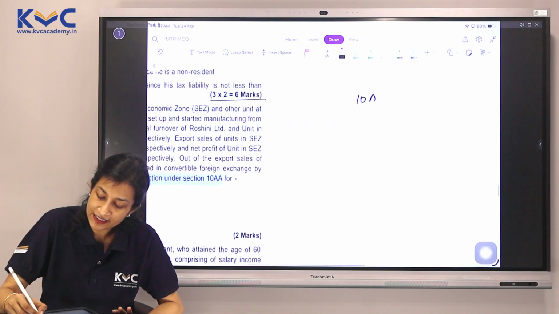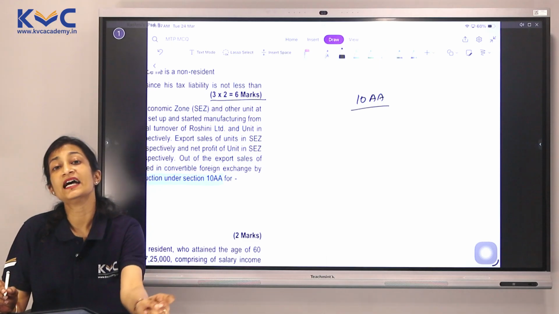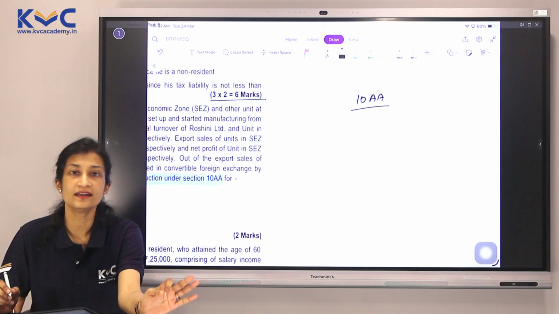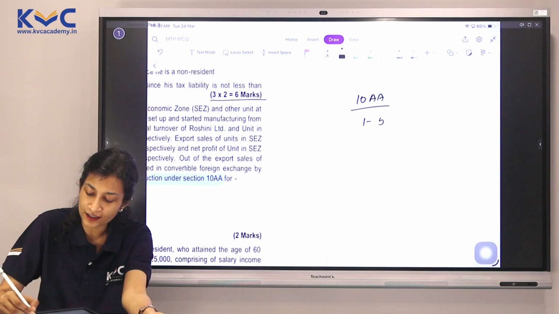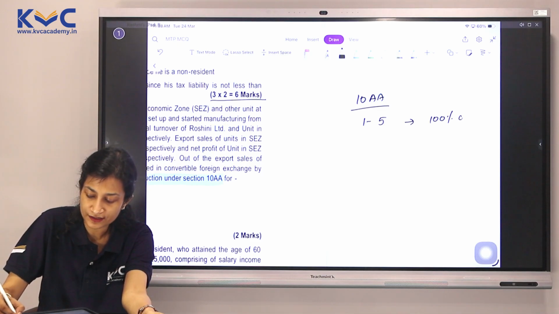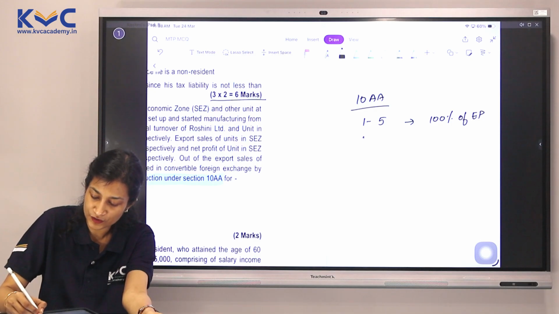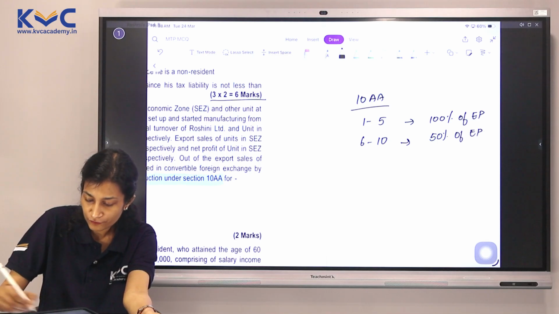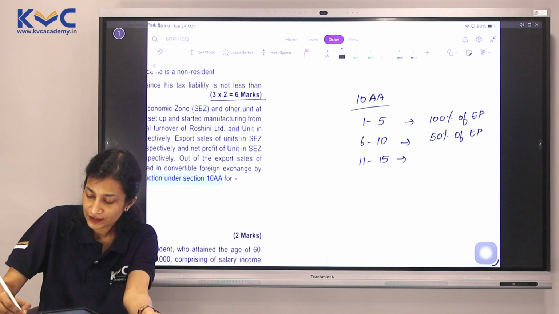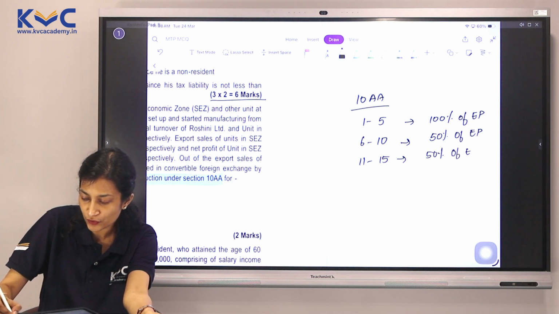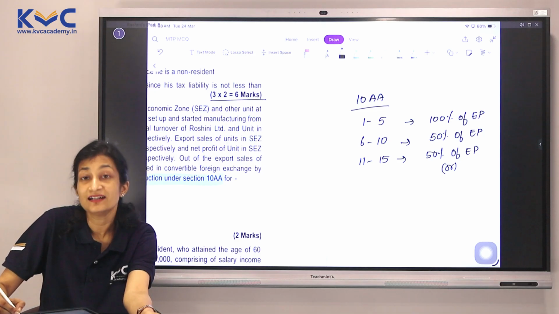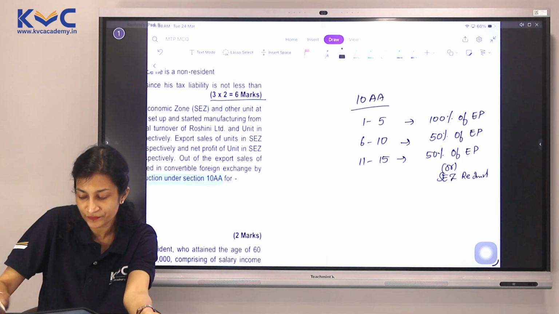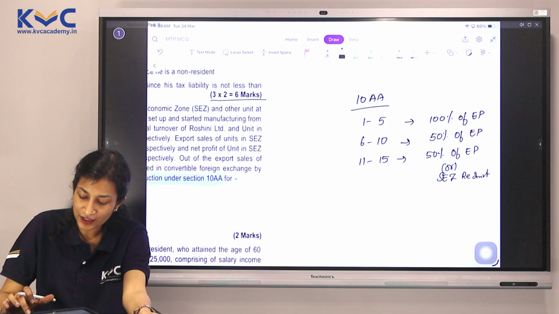As far as 10AA is concerned, any SEZ unit is eligible for a deduction for 15 years. For the first 5 years, 100% of export profits. For the second 5 years, which is 6th year to 10th year, 50% of export profits. For the 11th year to 15th year, it is 50% of export profits or the amount allocated to the SEZ reinvestment reserve account. I hope you are able to recall the provision. Here, whichever is lower would be taken into account.